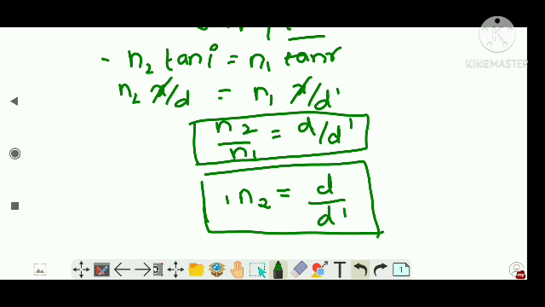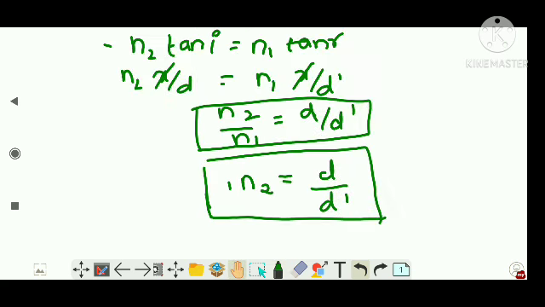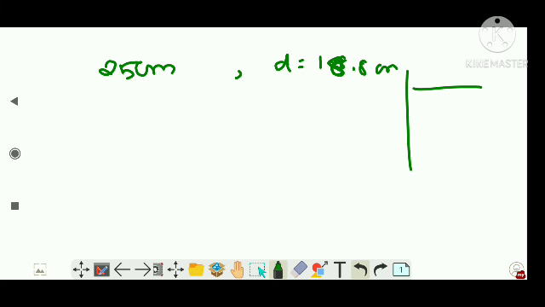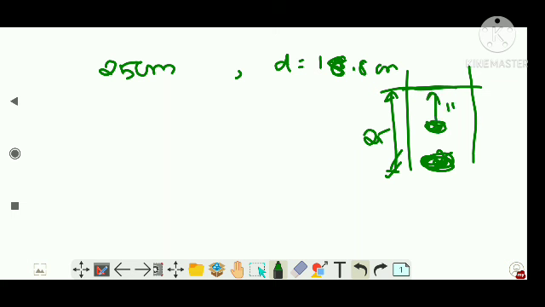Now, let's take a question. There is a beaker which is filled with water to a height of 25 centimeter. The apparent depth of the coin lying at the bottom of the beaker, measured by a microscope, is 18.8 centimeter. That means this is our water, and the actual depth is 25 centimeter, right? So the coin will be here, and you have seen the coin here, at 18.8 centimeter.